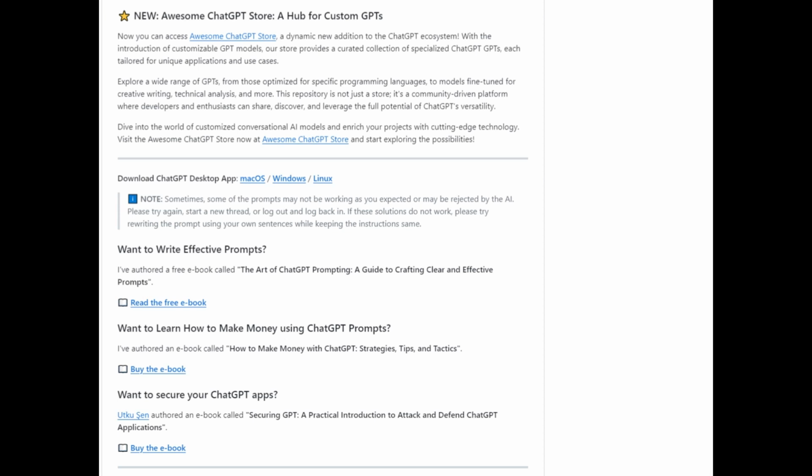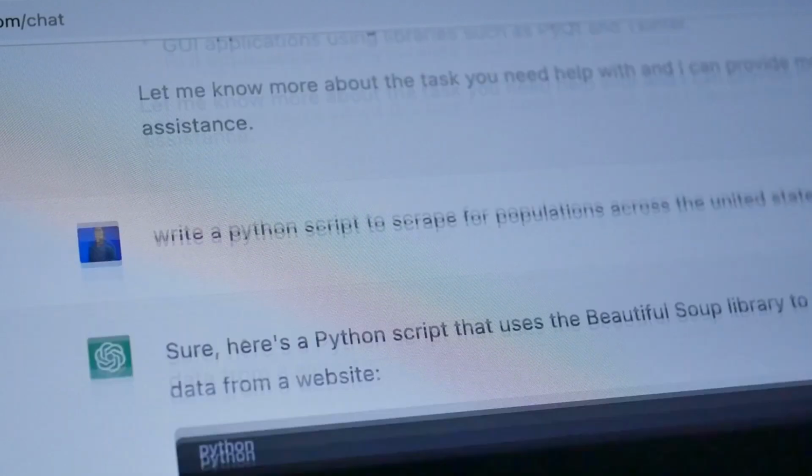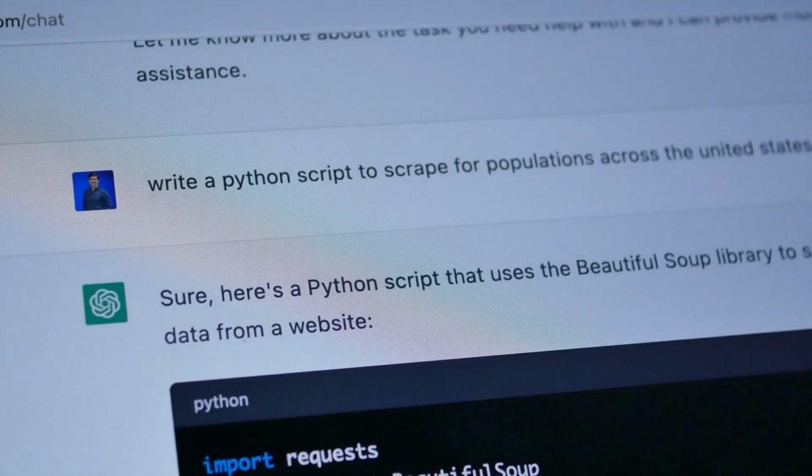Such deliberative exchanges break down barriers between humans and machines and pave the way for productive partnerships between AI and humans. Understanding the most efficient prompts is critical for getting the most out of ChatGPT. The adaptability of the platform is impressive, but without the right prompts, it may not reach its full potential. So let's take a look at the most important ChatGPT prompts and their significance.